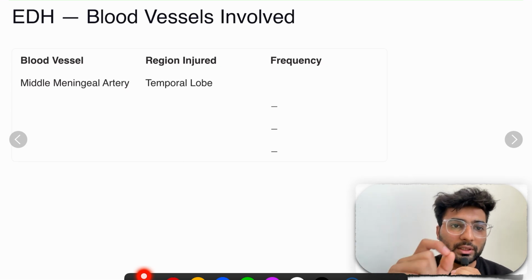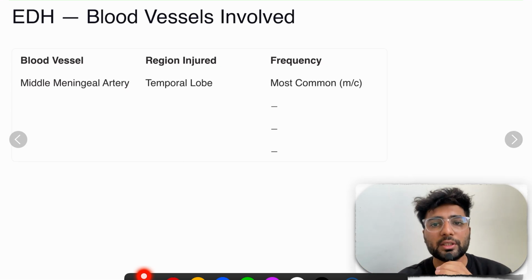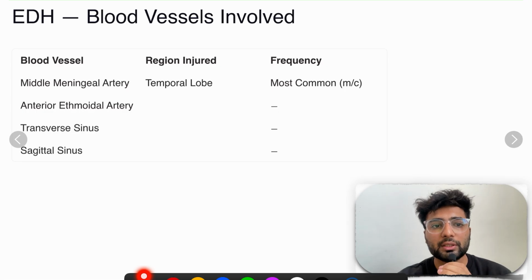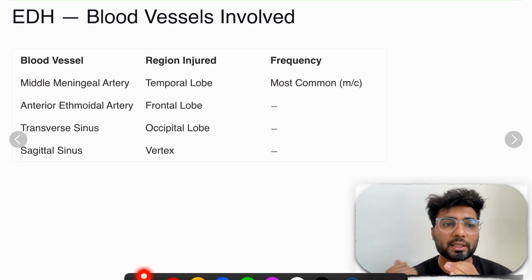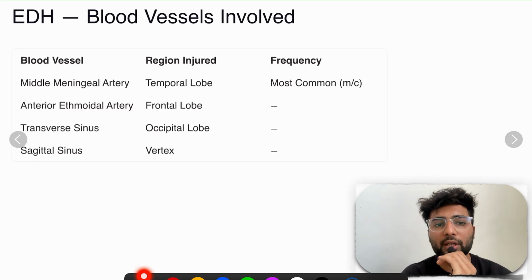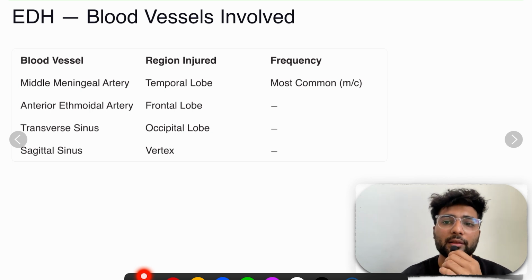Now we learned that whenever there is a blow to the temporoparietal region over here, or pterion, the artery which gets ruptured is the middle meningeal artery, and this one is the most common. But other vessels also get ruptured based on the location where the impact is happening. So we have the anterior ethmoidal artery, and the region is the frontal lobe. We have the transverse sinus in the occipital lobe and the sagittal sinus in the vertex. So when different regions get involved, different vessels are ruptured. The most common over here is the middle meningeal artery.